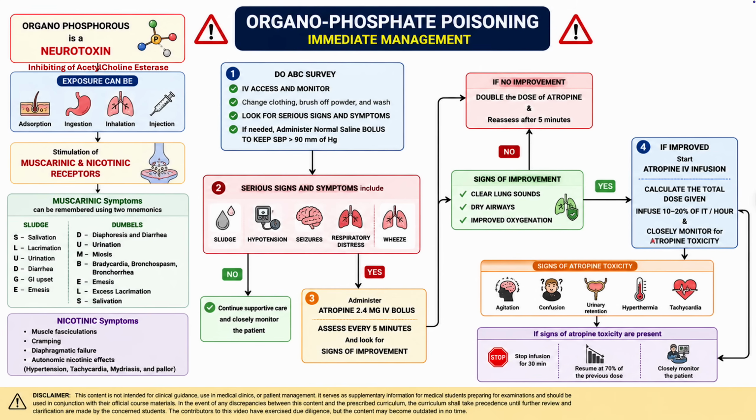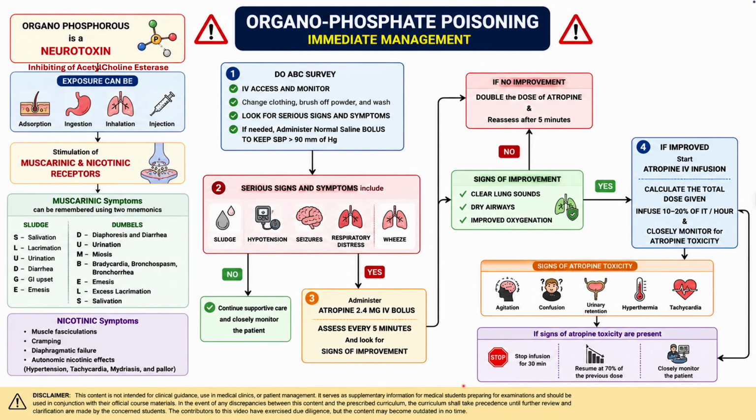The patient must be closely monitored for signs of atropine toxicity. Signs of atropine toxicity include agitation, confusion, urinary retention, hyperthermia, and tachycardia. If atropine toxicity develops, stop the infusion for 30 minutes. Then resume at approximately 70% of the previous infusion rate while continuing close monitoring.